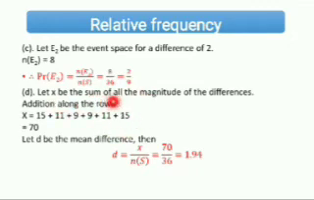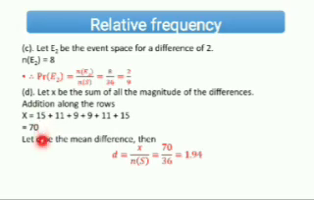Then we are asked to find the mean difference. So let S be the sum of all magnitudes of differences. Then adding along the rows, if you sum up row 1, you will get 15. Row 2 will give you 11. Summation of row 3 will give you 9. Summation of row 4 will give you 9. Summation of row 5 will give you 11. Then summation of row 6 will give you 15. So if you sum up everything, then you will get 70.